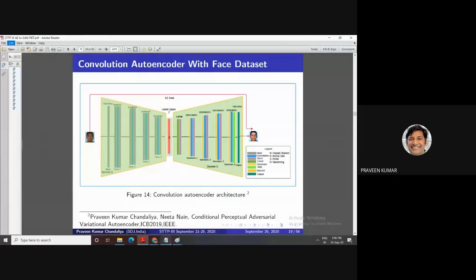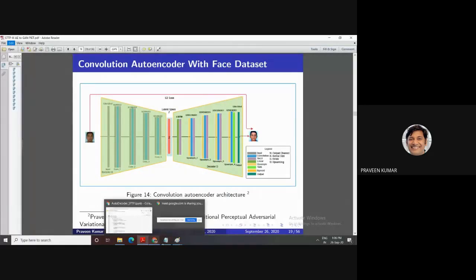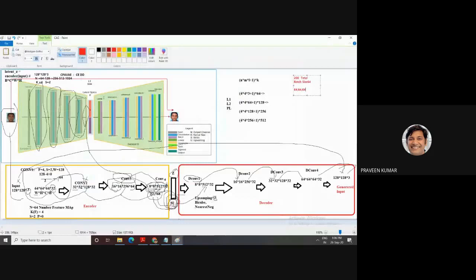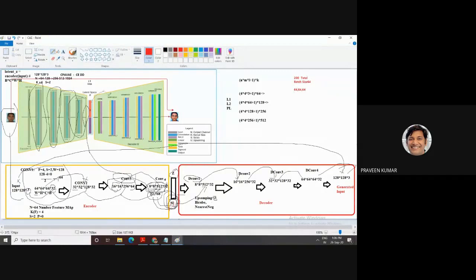So next our architecture is the decoder. First I'm explaining the decoder. First this 50 value is converted into this form. Then this linear vector is converted into this upsampling, then this, then this, and the last one is my image size.